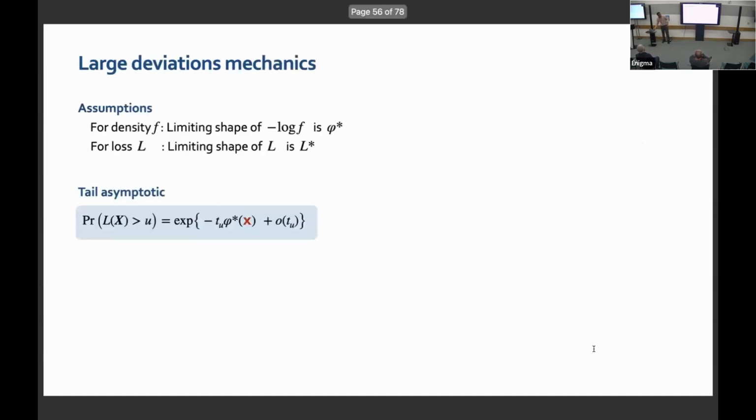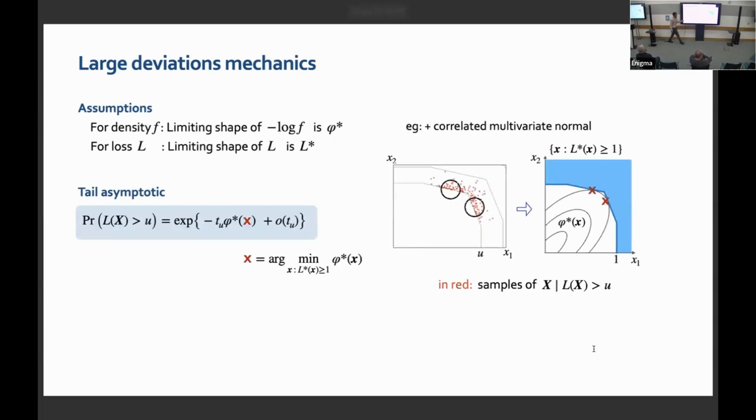So the losses are okay. The distribution is what I specified. Then what do I get? I do get that this limiting density has the shape V star and the limiting loss shape is L star, and you can get an explanation for how the rare event is happening. And what is the explanation? The explanation looks like this.